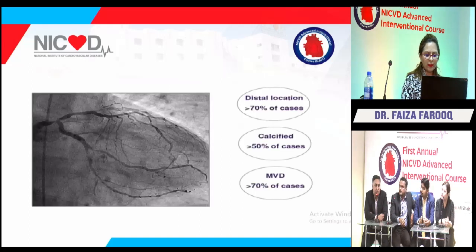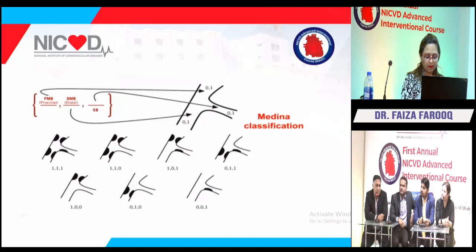I'm not going to go into detail because we have heard so much about left main today. Whenever we say distal left main, we all know that 70% of lesions are at distal left main locations. We have multivessel disease and mostly calcification is seen. The common classification is Medina. We have gone through a lot of classifications today, but this is the simplest that we can remember: 111, the proximal, the distal and the side branch.